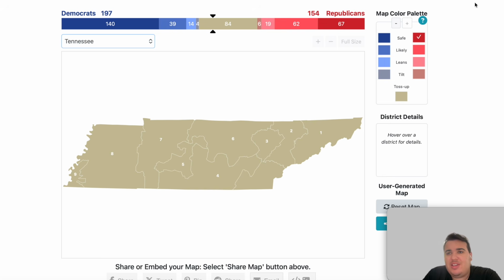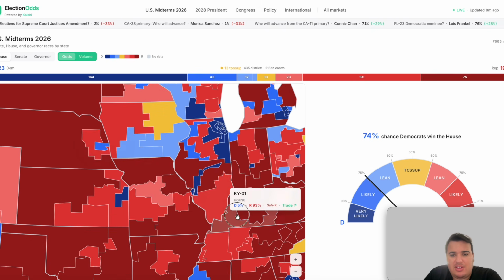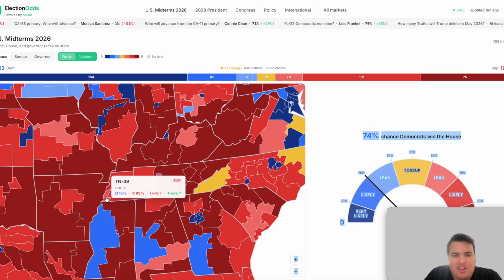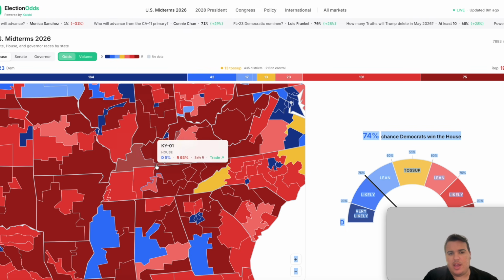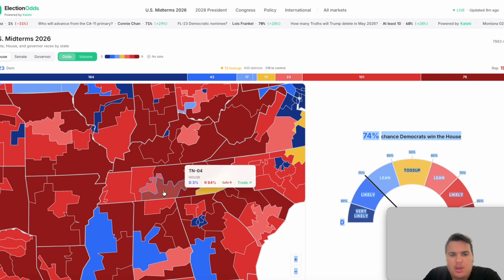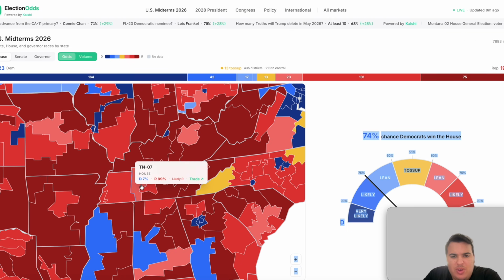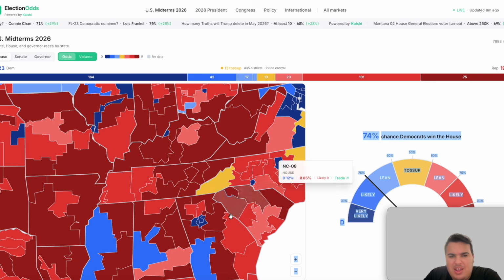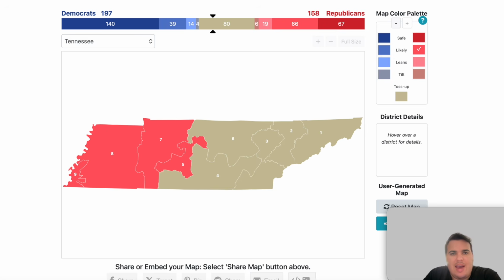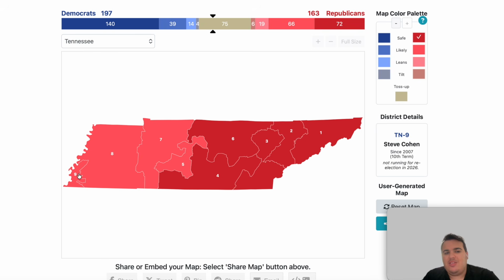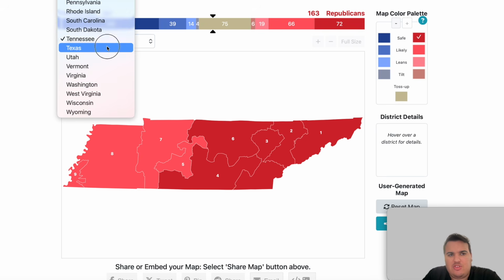In the state of Tennessee, another state that just recently had its congressional map redrawn by Republican legislators, the map has changed by taking away the 9th district, now making it a likely Republican seat. So that district is now in Republican hands, away from Democrats. The 8th district also appears to be likely Republican, as well as the 7th and the 5th districts, all likely Republican as well. The rest of the state, I do believe, is listed as safe for the Republicans. So the Republicans draw out the only Democratic district in the state of Tennessee, Steve Cohen in the 9th district.